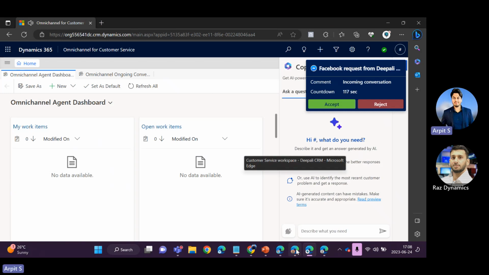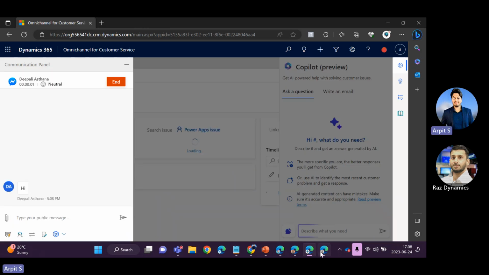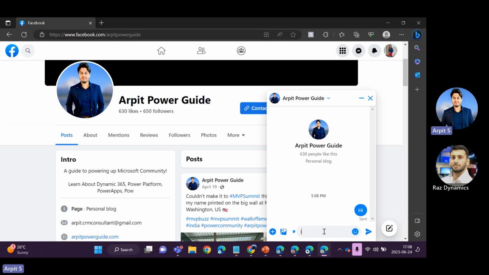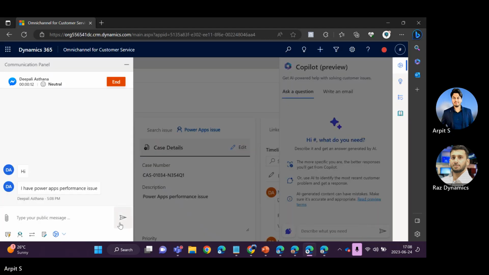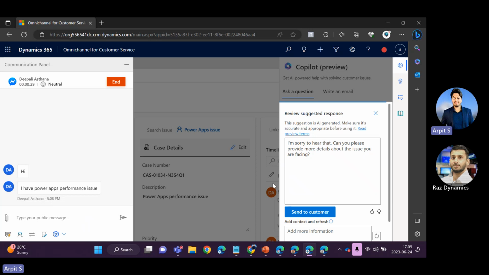So I got the notification from the Facebook also. So as soon as I accept that, let's say I'm just putting the information. I have Power Apps performance issue. Now what I'm going to do is I will simply ask the Copilot, please suggest the response. What should I respond, right? So if I click here, it will fetch the answer now. It also fetches the answer what I responded to the other customers as well. Okay, so I'm sorry to hear that, can you please provide some more details about this issue?